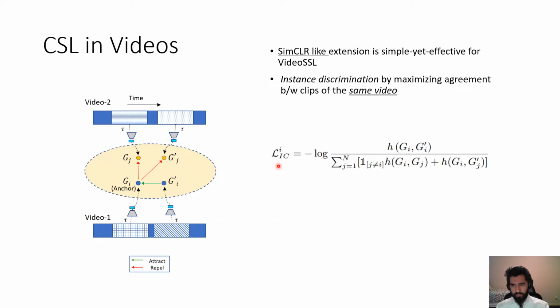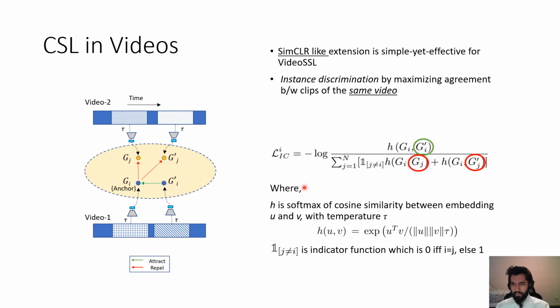Here is the equation for the instance contrastive loss, where the green term shows the positive for the anchor g_i and red shows the negatives for the anchor g_i. And h is the cosine similarity, and this one sign is the indicator function.